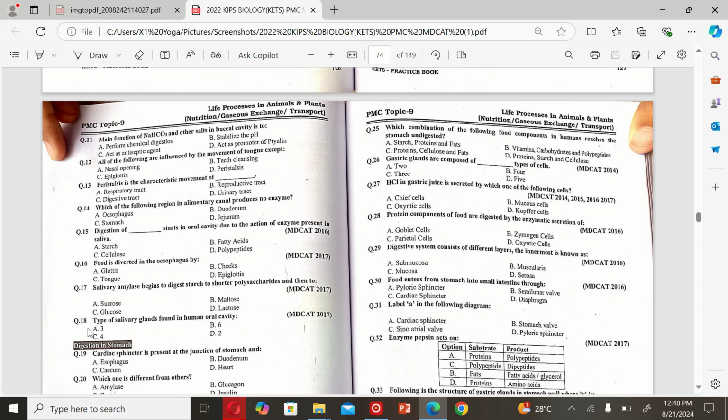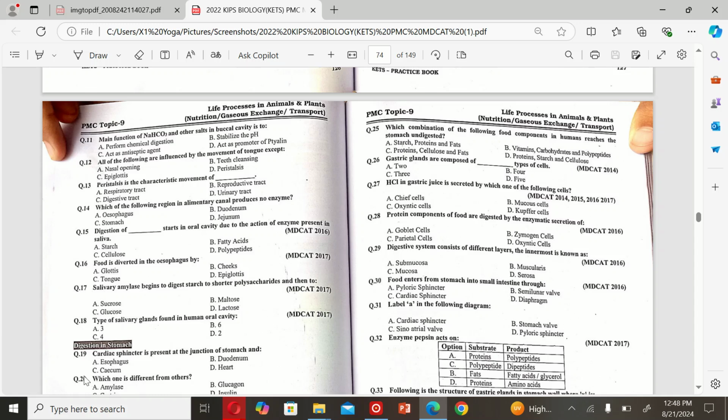Maltose. The next MCQ is: the type of salivary glands found in the human oral cavity. A. 3. B. 6. C. 4. And D. 2. So the correct option is A. 3.